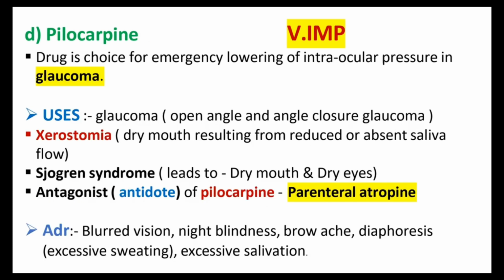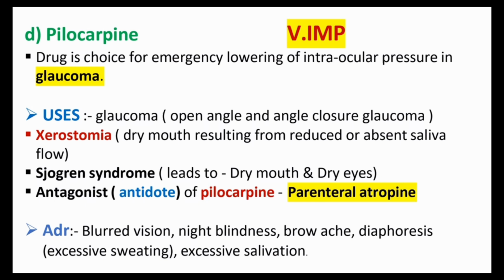The next drug we are discussing here is pilocarpine. Pilocarpine is a very, very important drug. We want to be thorough with that one. It is one of the important drugs of choice in the emergency lowering of intraocular pressure in glaucoma. This is one of the important uses of pilocarpine. We can expect questions based on this one, so be thorough with it. The main uses I already discussed: glaucoma, that means open angle and angle closure glaucoma. In both cases we can use pilocarpine.